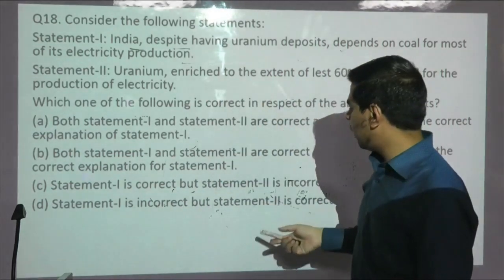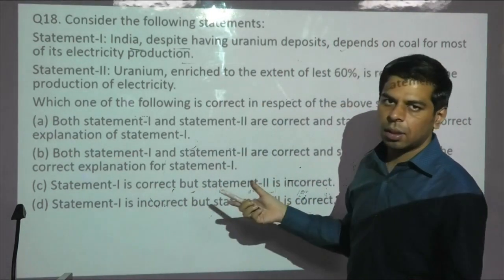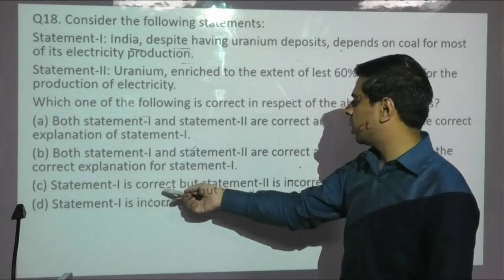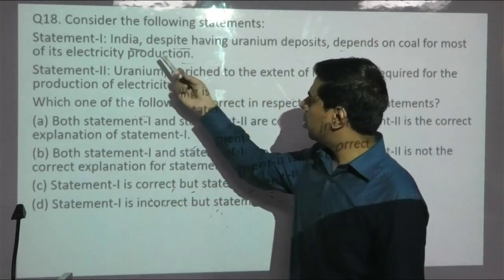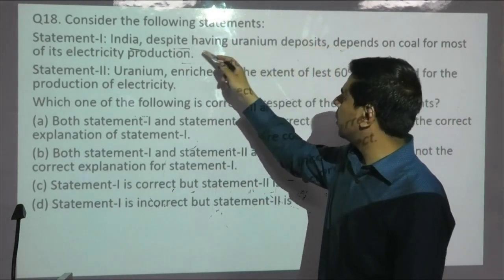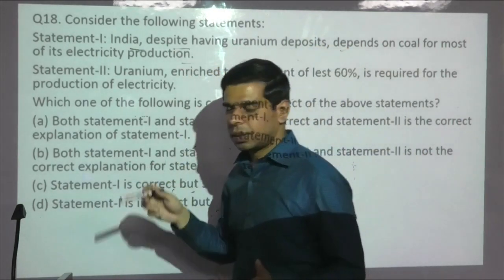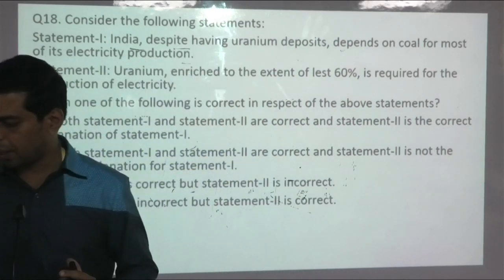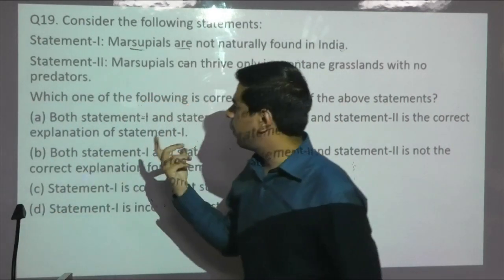So out of the given options, option C technically is one of the best options, because it says the first statement is correct, the second is incorrect. Even though it would have been a lot better if they had mentioned the thorium deposit, or just mentioned that India has some deposits, because a lot of ambiguity might have been created in the minds of some aspirants.